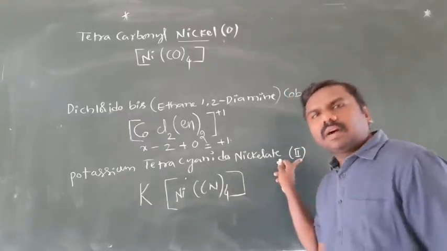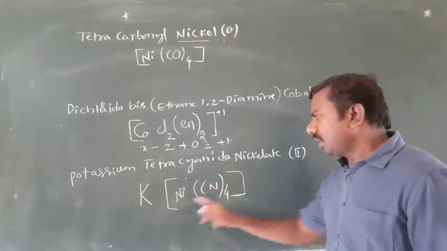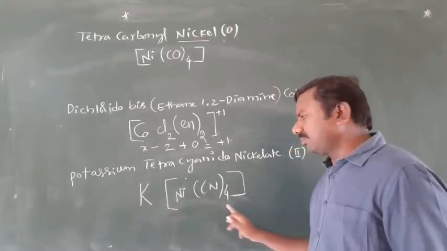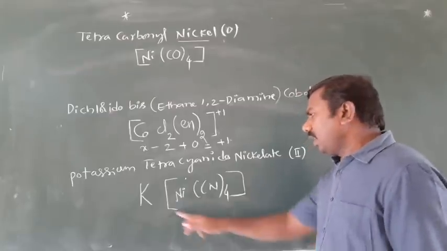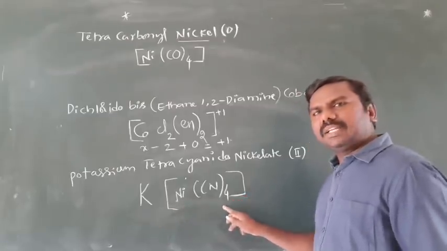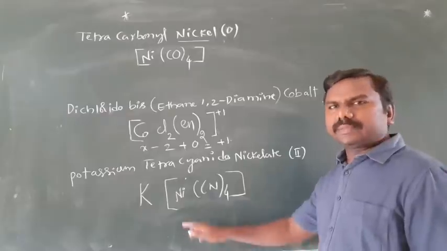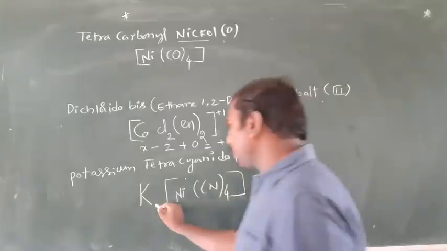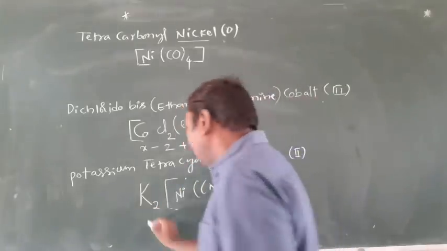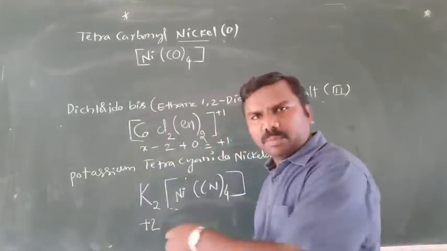So the oxidation state is plus 2. Plus 1, x minus 4 equal to 0. No charge here, that's why equal to 0. Plus 1 plus x minus 4 equal to 0. x minus 3 equal to 0, x equal to plus 3. But we need plus 2. That's why I am keeping 2, plus 2 it is. 2 into plus 1 for the potassiums.